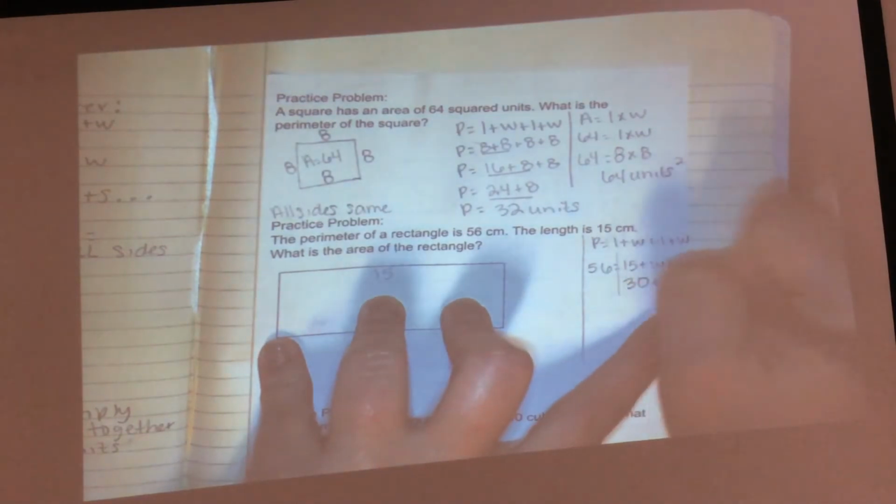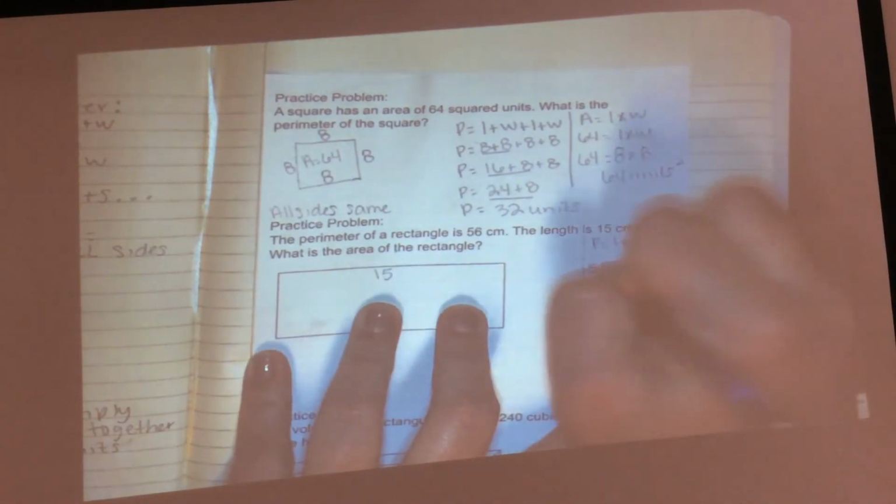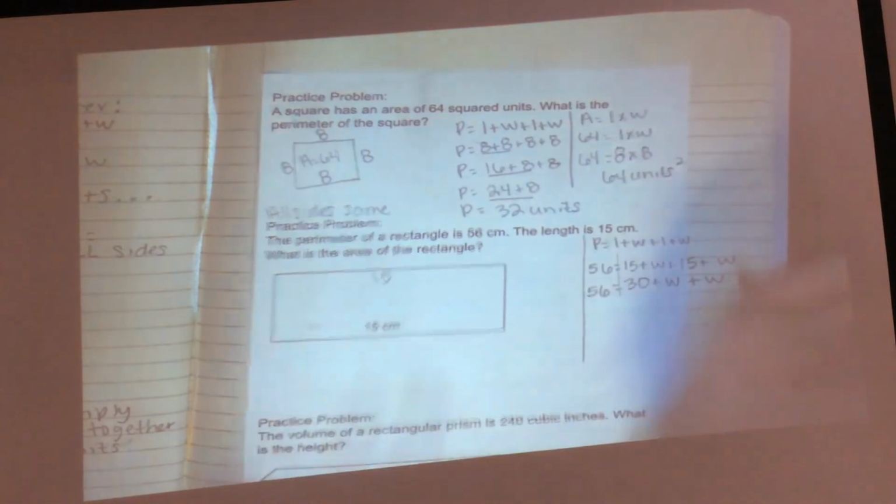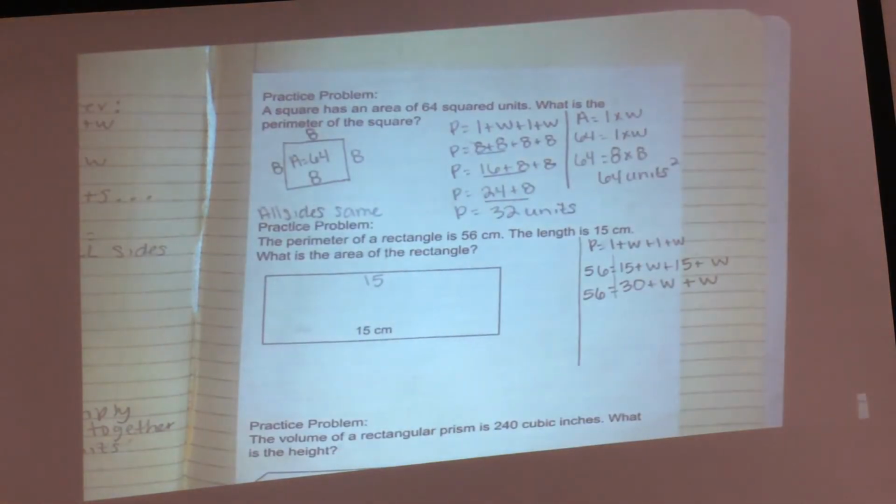56 and 30. W plus W equals 56. Oh yeah, that is right. You can subtract 56 by 30 and divide it. This is a positive number, right? So I'm technically adding it to nothing.